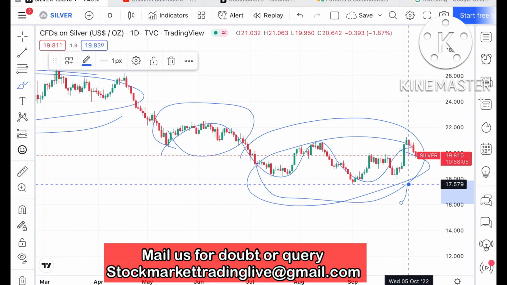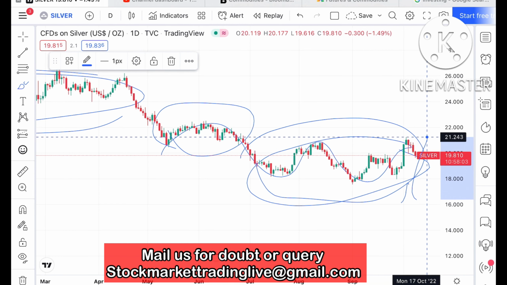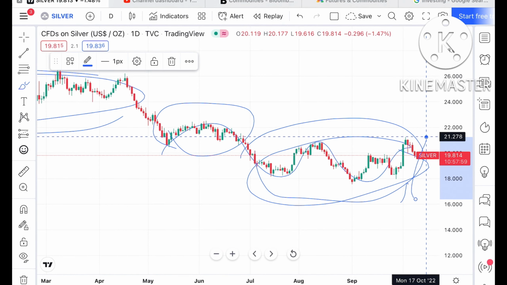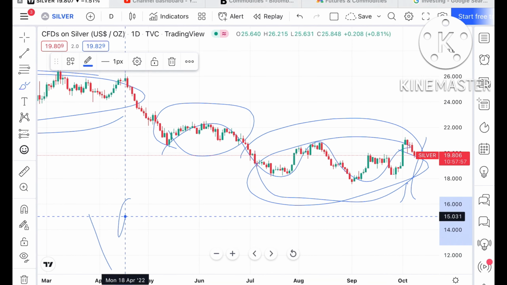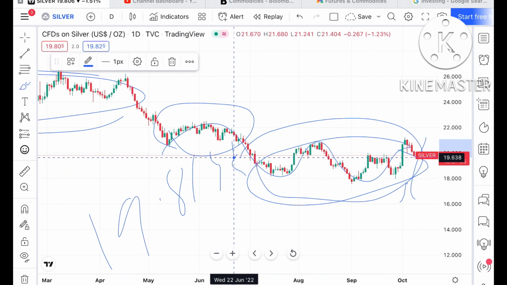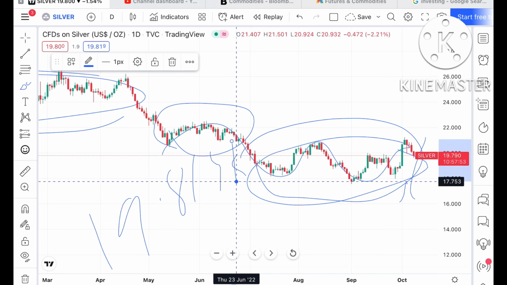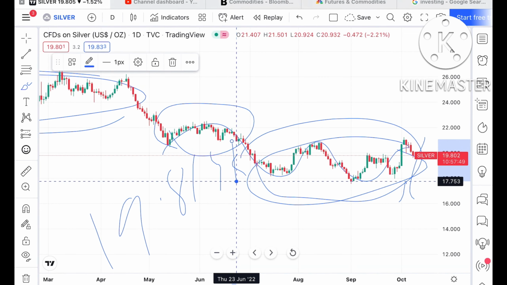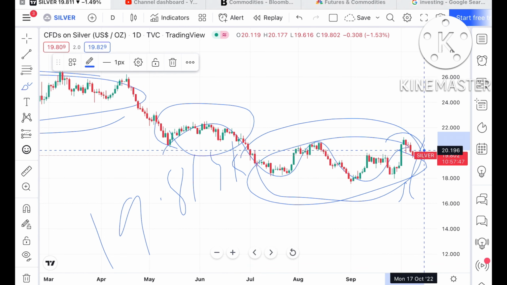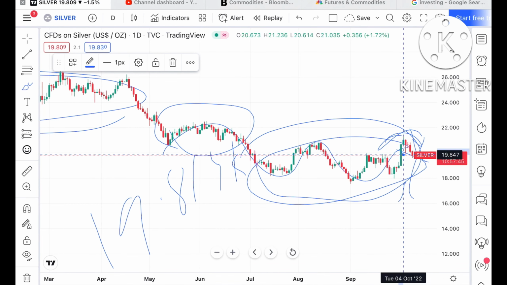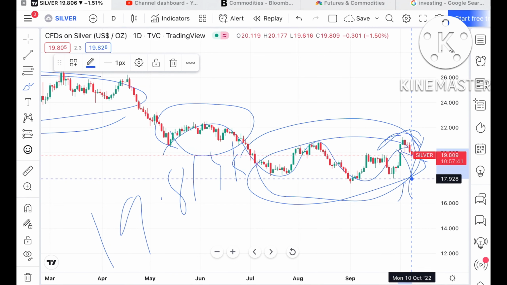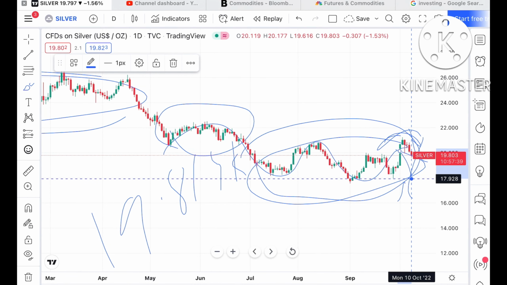17.579. After that it has already made a high of around $21.278, and is currently trading at around $19.814. Now suppose the price sustains this level, which has a lower probability of moving upside, because we can see a swing forming at this particular level. The probability is high that it can move further low.